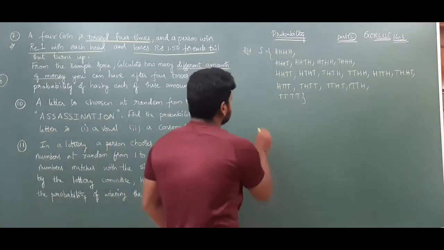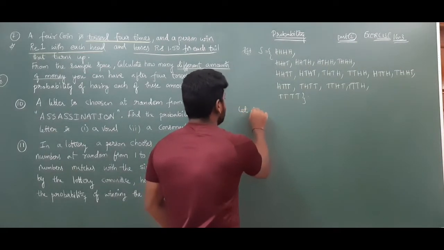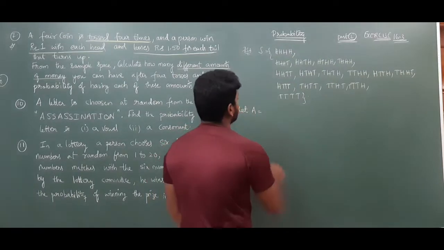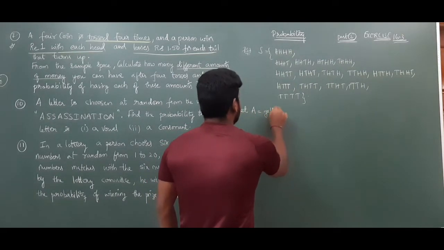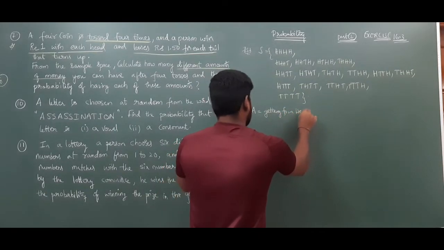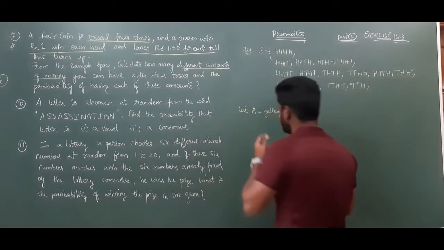First of all, I will consider an event A, which is getting 4 heads.